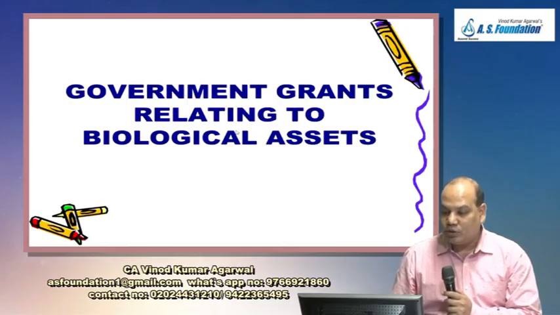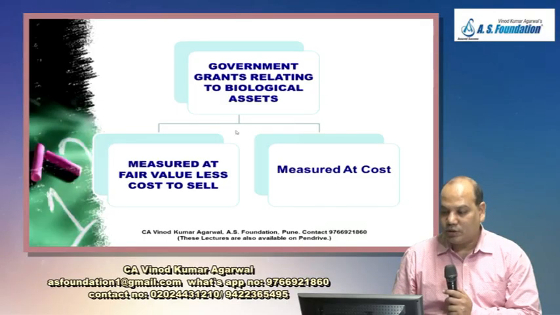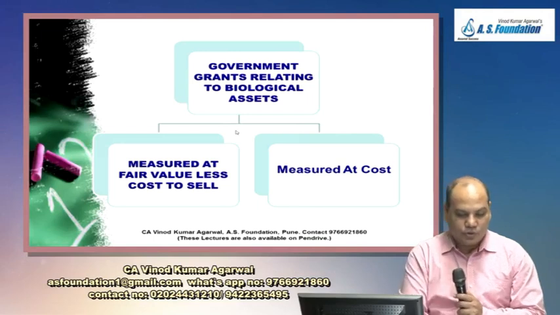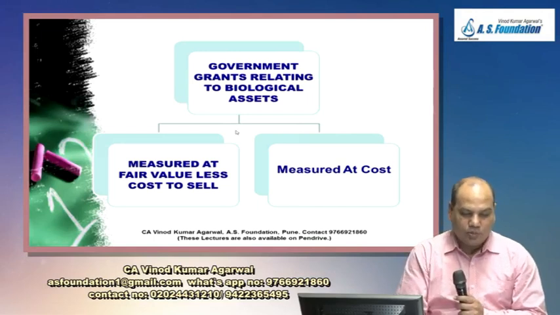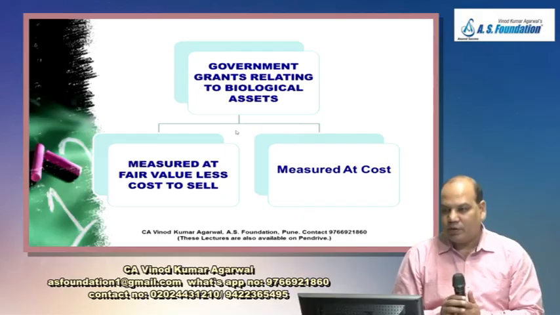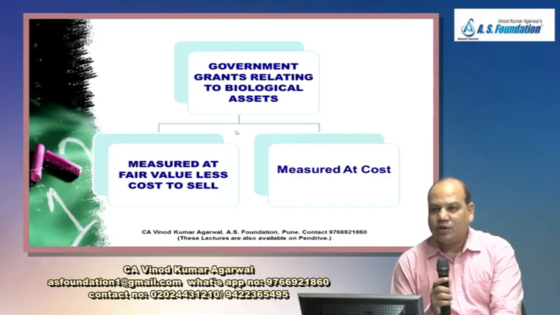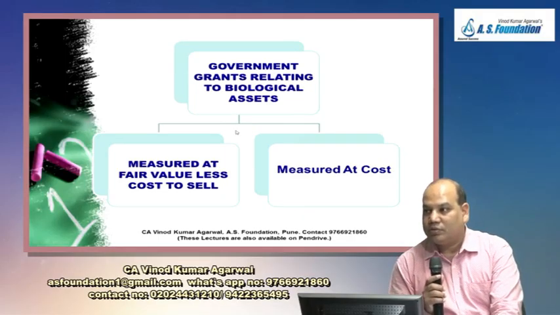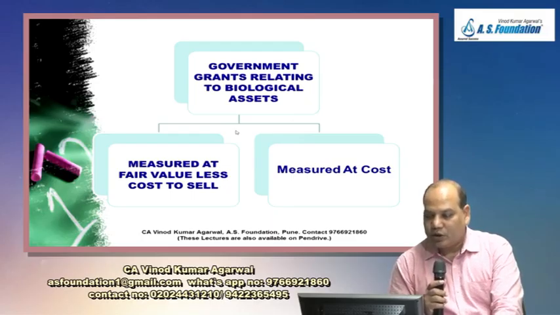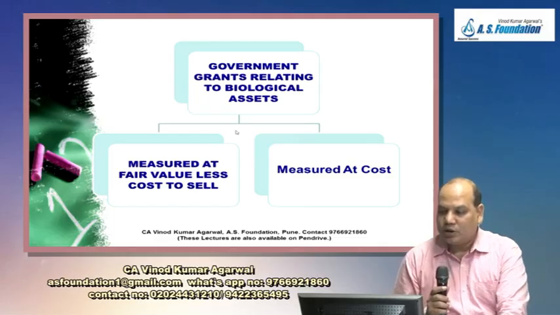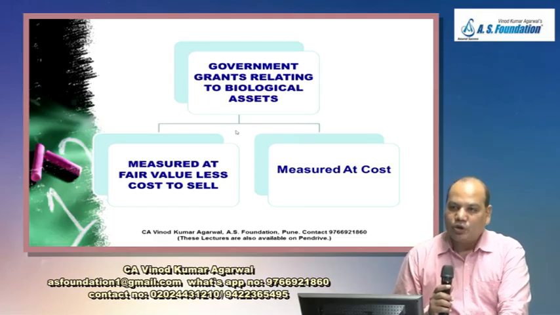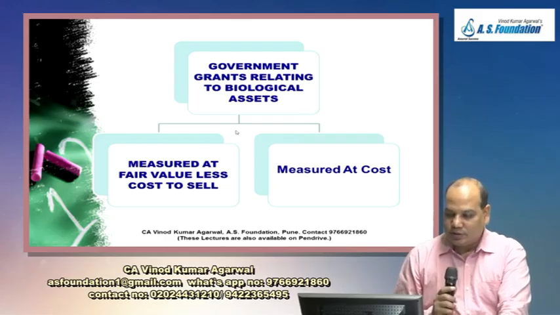Now come to government grant relating to biological asset. First you should know that government grant is covered by another standard, IAS 20. Is it right? This standard only deals with government grant relating to biological asset. For other types of government grant, refer IAS 20.